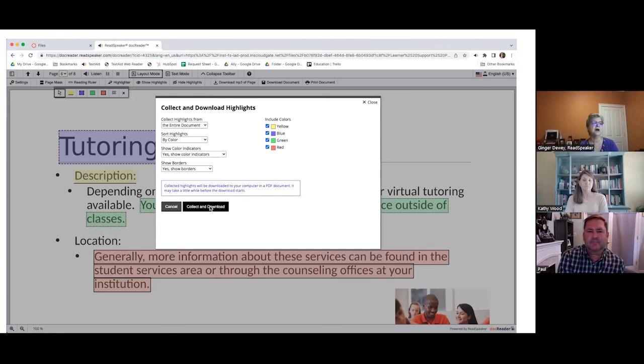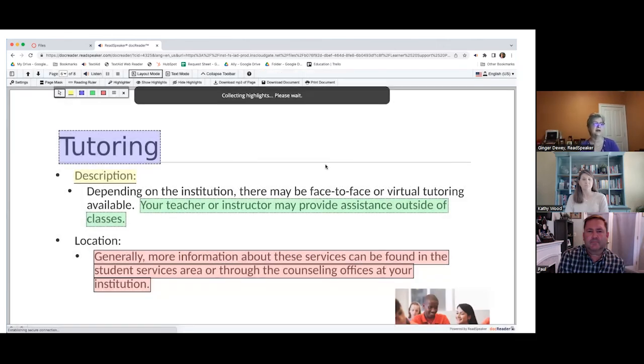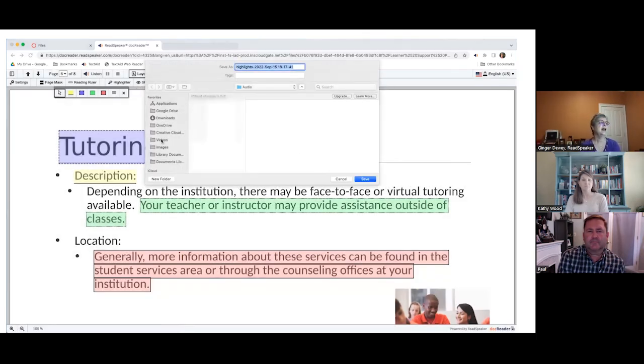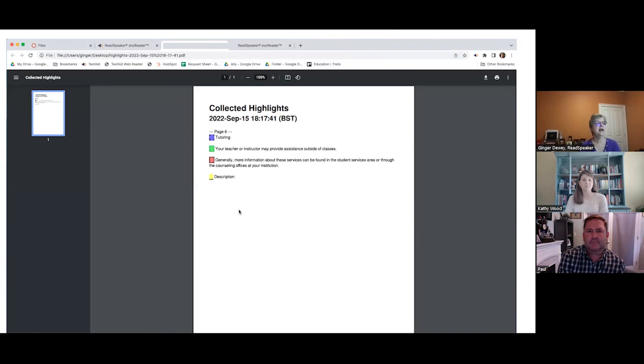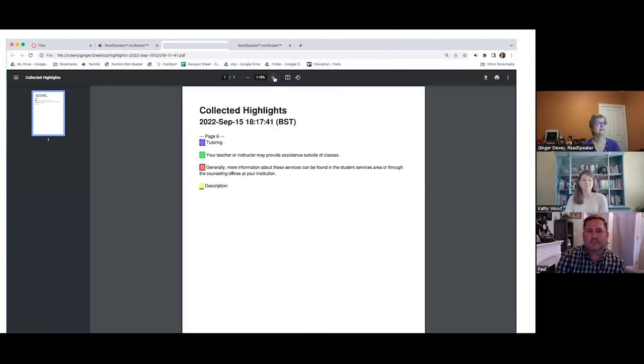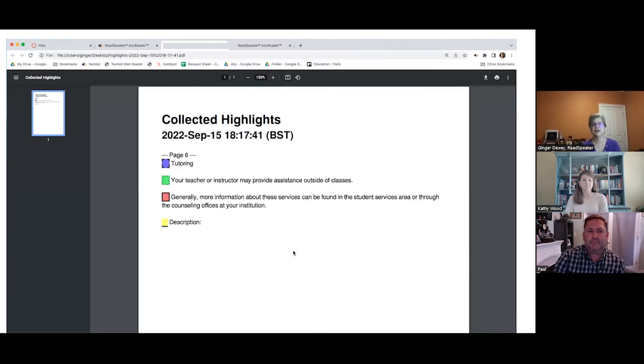So I'm going to check them all and do collect and download. I have to say where I want it, and I want it on my desktop. I can give it a name, but we're just going to let that name sit for right now. And there are our highlights. And as you can see, we've got everything we need.